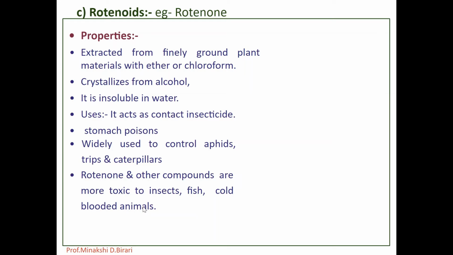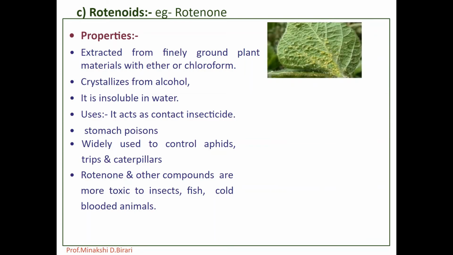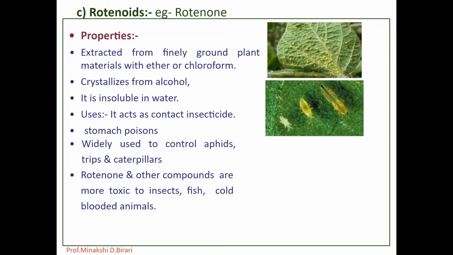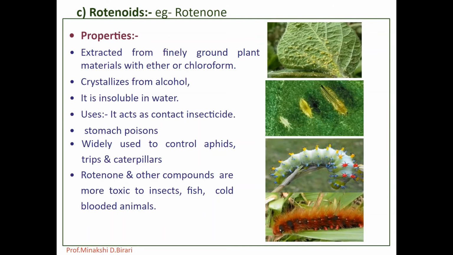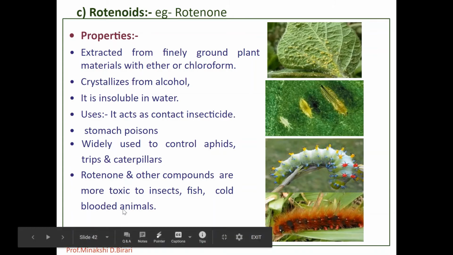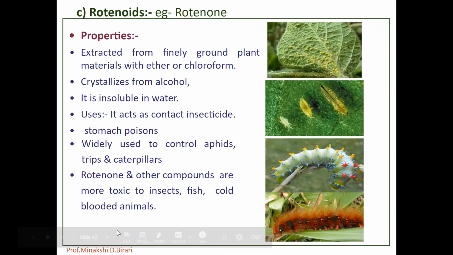Derris is usually used as a dust containing 0.5 to 1% of rotenone and as an emulsifier concentrate containing 1.5% of rotenone. It is slightly slower in action and breaks down quickly when exposed to light. Rotenone and other related compounds are considerably more toxic to insects, fish and also cold-blooded animals than to mammals.